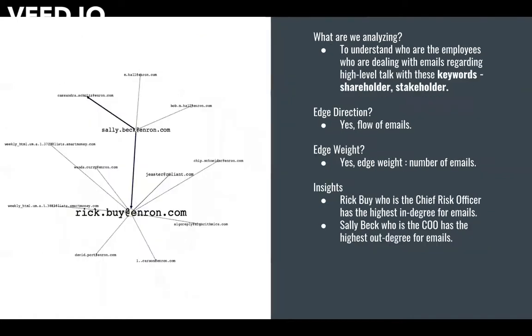For our last text-based analysis, we wanted to identify employees who were in contact or in talks with high-level leadership, and we filtered on keywords such as stakeholder and shareholder. It is quite natural for Rick Bai to be the most prominent in this network, as we can see. Sally Beck has the highest out-degree for emails. One thing to notice here is that Sally Beck was in contact with Cassandra Schultz multiple times. Cassandra Schultz was on trial for conspiracy and fraud during her time at Enron.